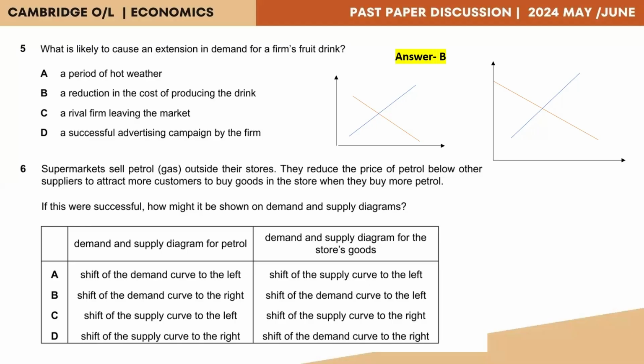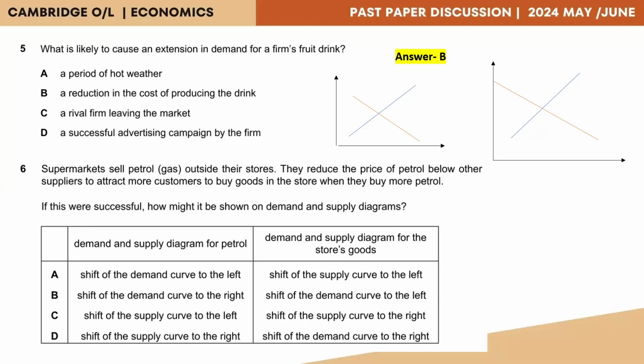But if you take a look at the options available, option A to D here in the first column, none of them mention anything about a movement of a point. Now that gives us a clue that we need to look at another factor that will affect the demand or the supply. So the first one, option A, is shift of the demand curve to the left.